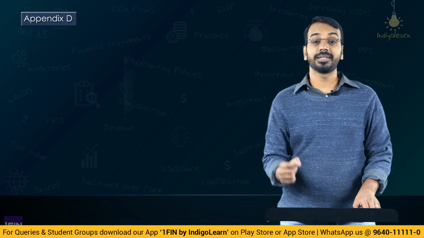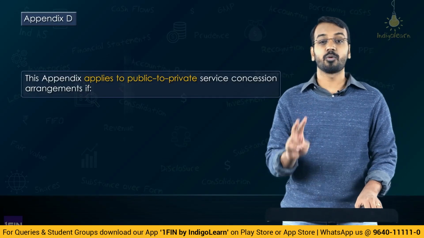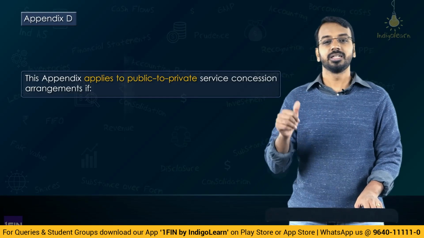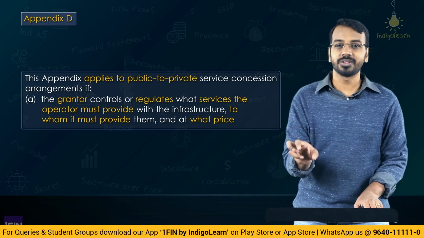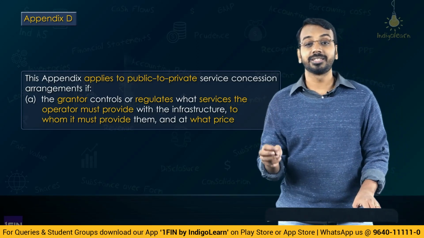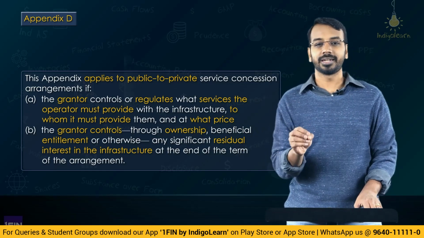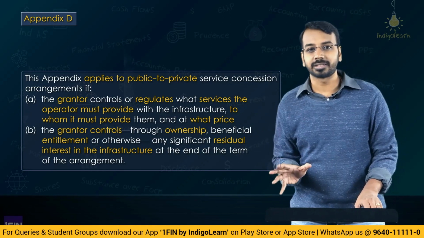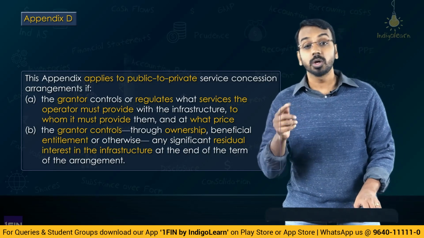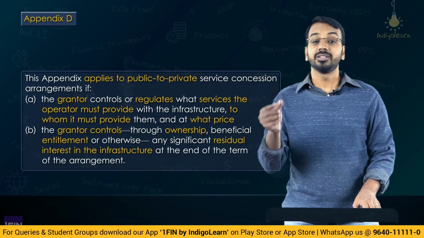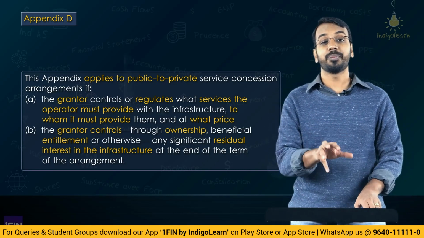Now to quickly summarize, when will we apply this appendix? We will apply this appendix in case of a public to private service concession arrangement, provided two conditions are satisfied. The first condition is that the grantor must control the services that will be provided, and the second condition is that the grantor has significant beneficial interest in the residual infrastructure, right? If both these conditions are satisfied, not just one, both, then the public to private service concession arrangements are within the scope of Appendix D.